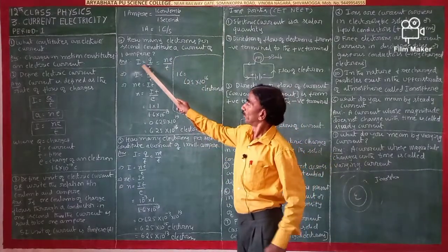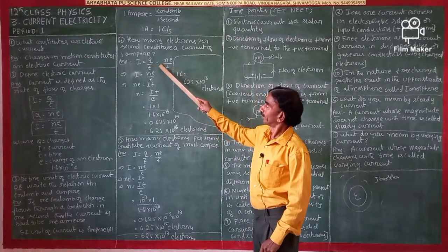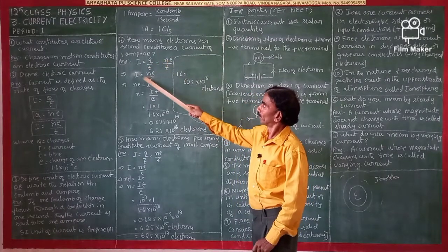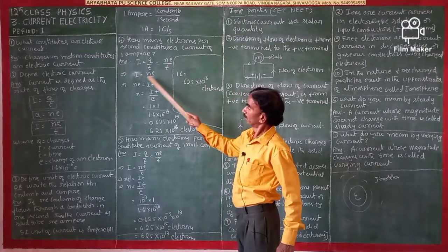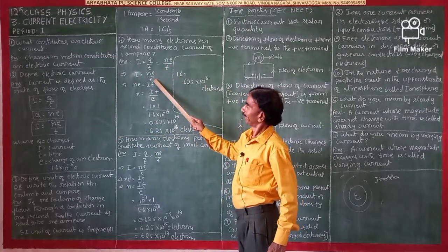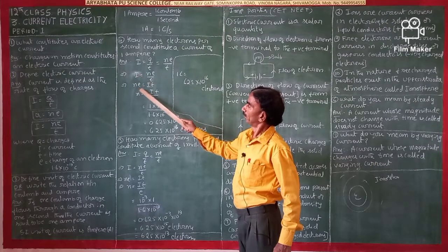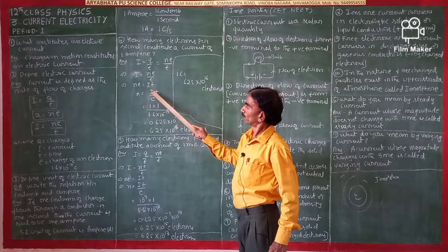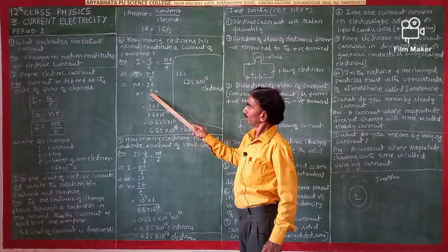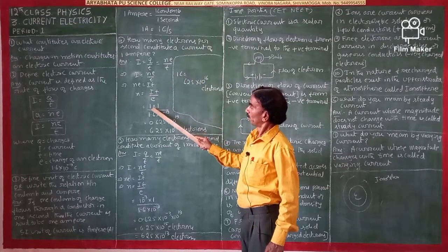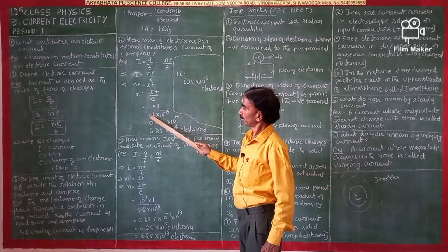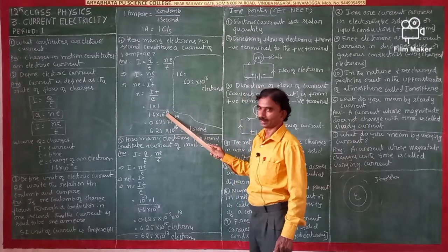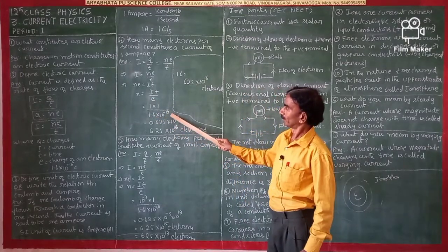So I is equal to Q by T, and Q is equal to nE, so I is equal to nE by T. Cross multiplying, nE is equal to IT, and n is equal to IT by E. I means 1 ampere, T means 1 second, and the charge of the electron is 1.6 into 10 to the power of minus 19.